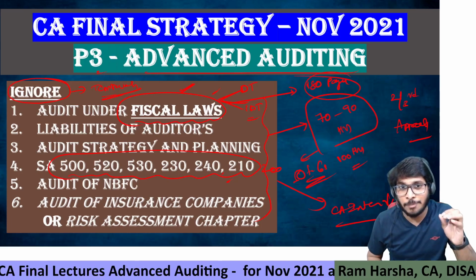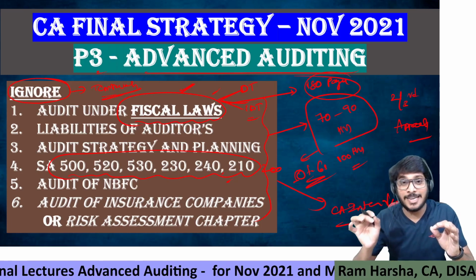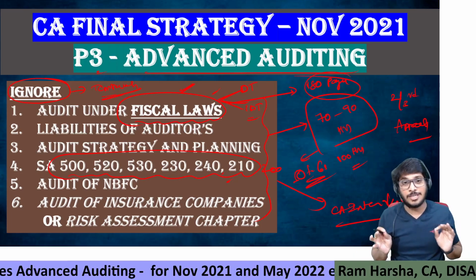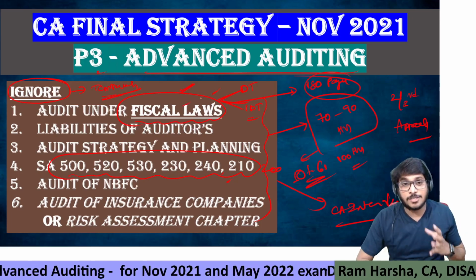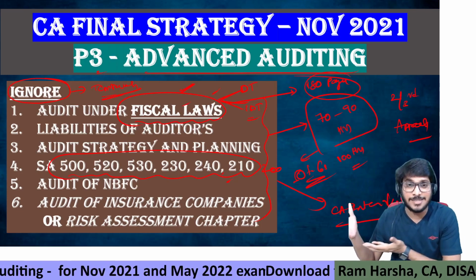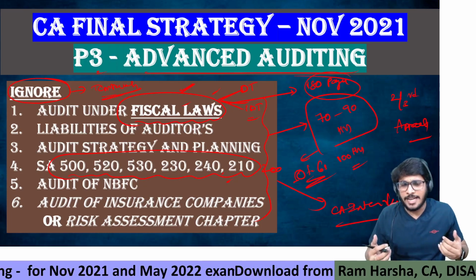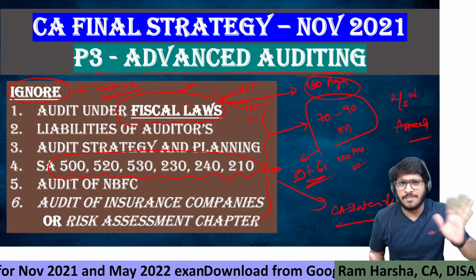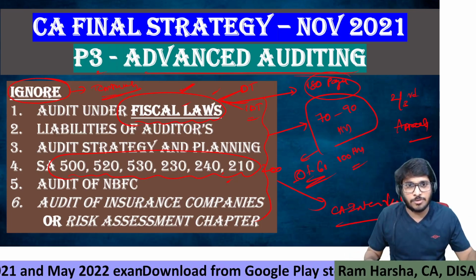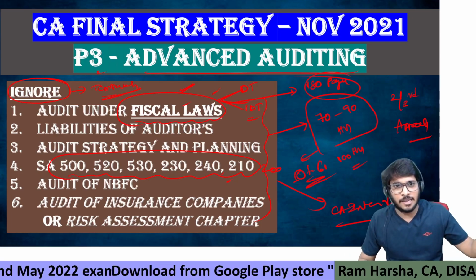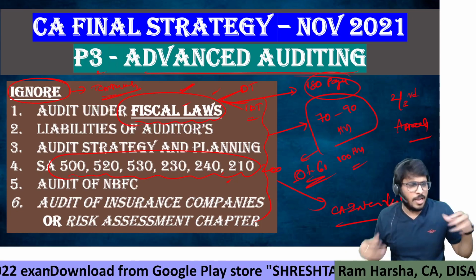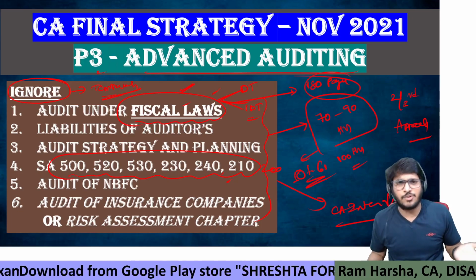Suppose you are writing only group 1. You have not yet taken coaching for any group 2 subject, and you're only taking coaching for group 1. Audit under physical loss, if you're listening, so many provisions of income tax and GST we will be discussing here. In auditing, generally when we explain the audit aspect, we never touch the provisions. We only touch the reporting aspect. What the auditor has to report with respect to 3CD filing and with respect to GSTR 9, the audit form. Only how to fill those forms, what we need to report, that only we discuss.